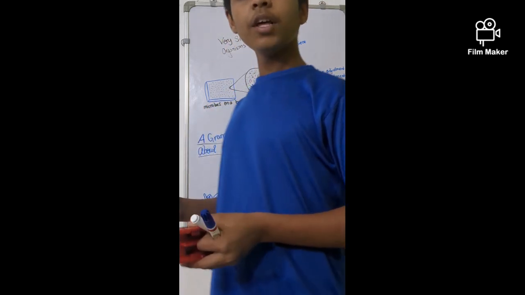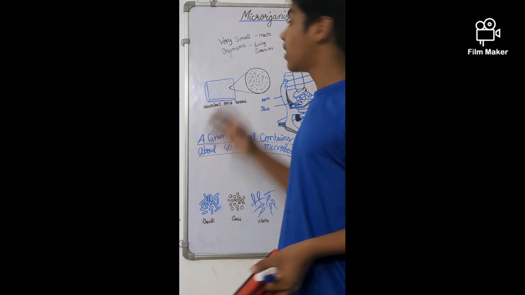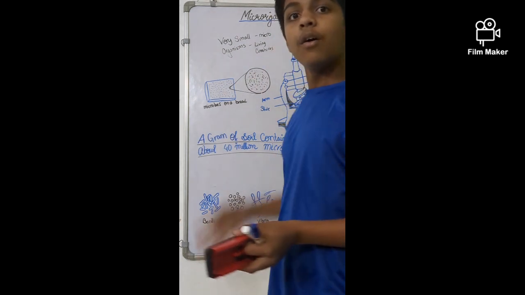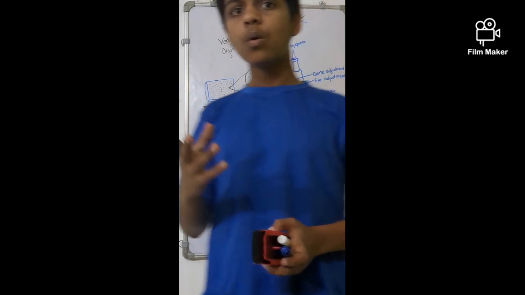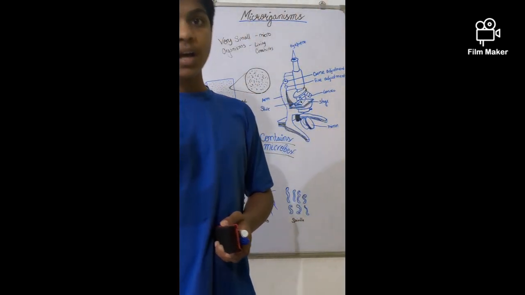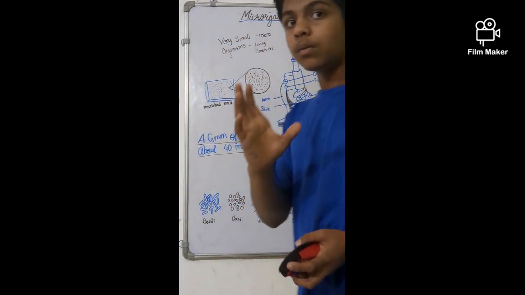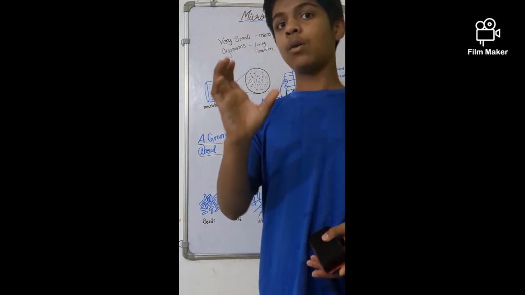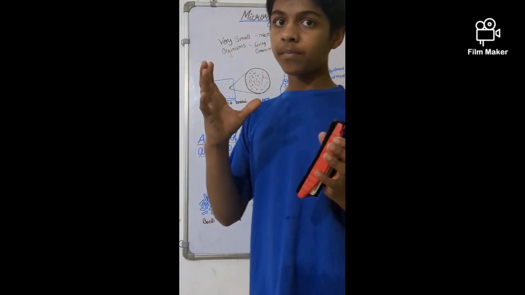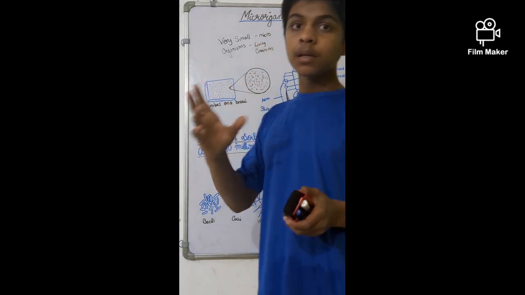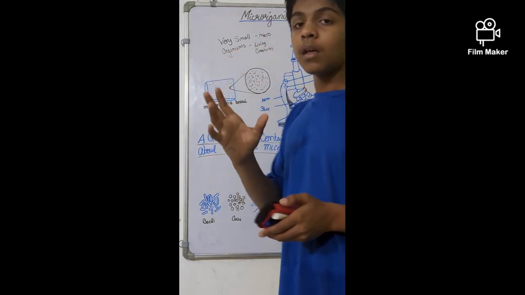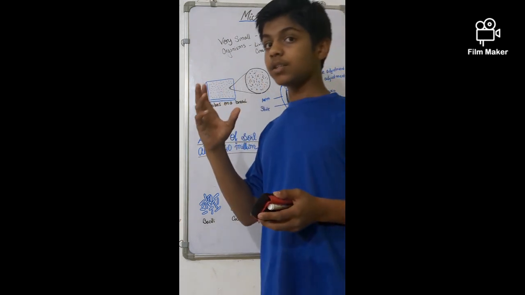So today we are here to learn about a new topic, microorganisms. First, let us know what microorganisms actually are. Micro means very small or very tiny, and organisms means living beings, living creatures.